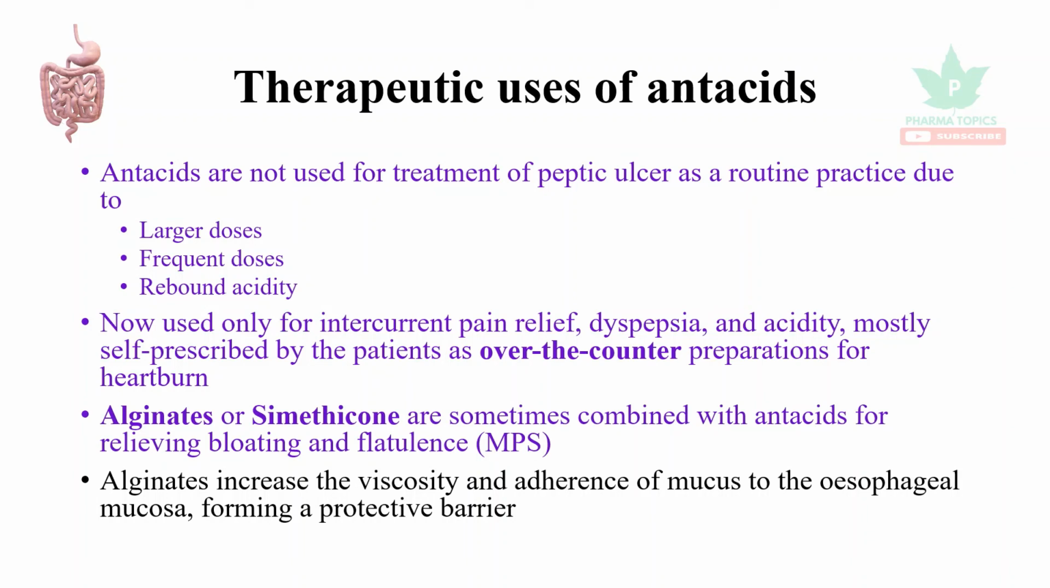Alginates increase the viscosity and adherence of the mucus to the esophageal mucosa, forming a protective barrier. Simethicone is an anti-foaming agent which is combined with the antacids. So it's a short nutshell information of the antacids, the mechanism of action, therapeutic uses, and drug interactions.